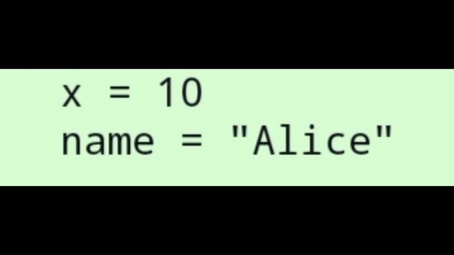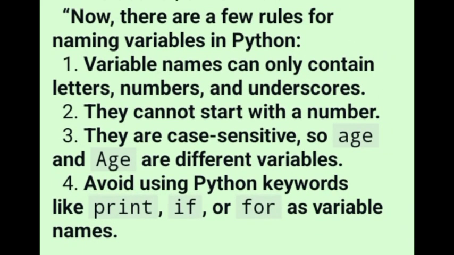Simple, right? Now, there are a few rules for naming variables in Python. Number 1, variable names can only contain letters, numbers, and underscores. Number 2, they cannot start with a number.